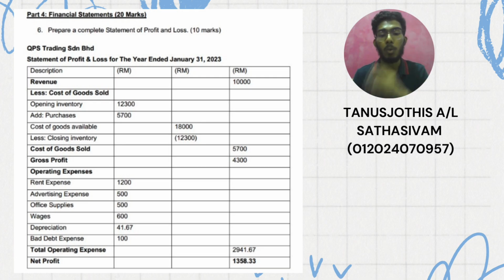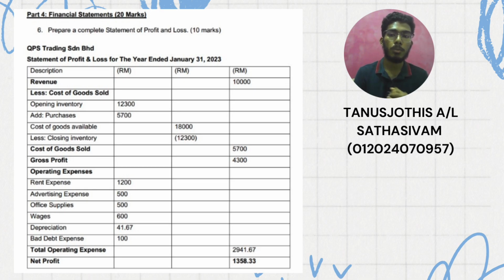It is the same as our opening inventory because the trial balance did not indicate any changes in the opening inventory, so we just maintain the same amount. To calculate our cost of goods sold, all we have to do is take our opening inventory, add our purchases, and then subtract the closing inventory. The final answer for our cost of goods sold is 5,700 ringgit as stated in the table. Next up, we have our gross profit.